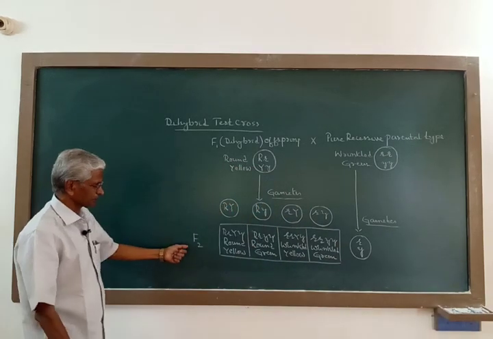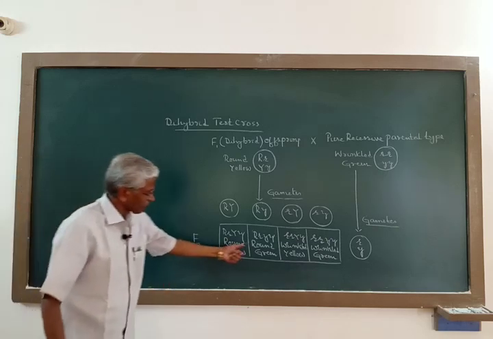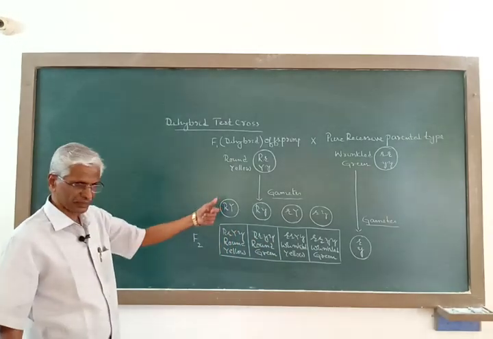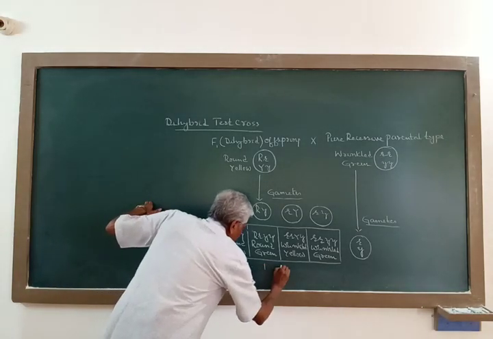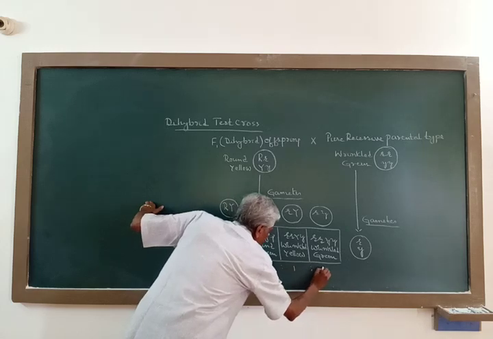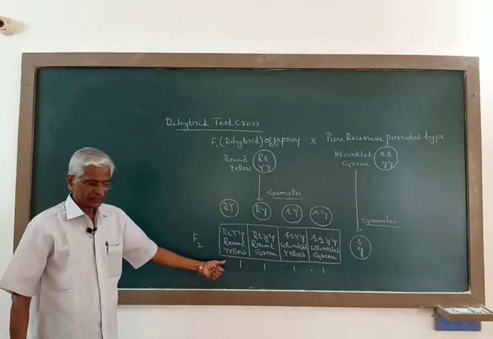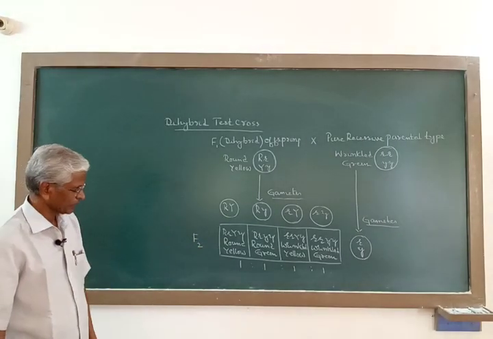So here in the F2 progeny, all the 4 combination of characters appear, and the ratio here is in equal proportion in the ratio 1:1:1:1.